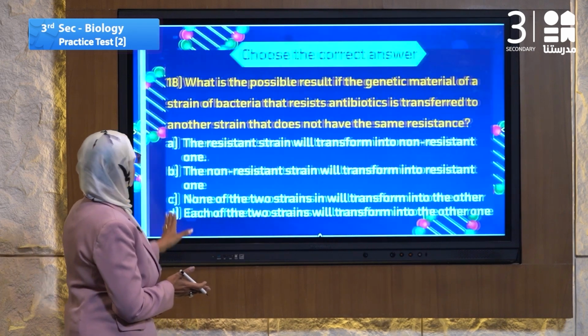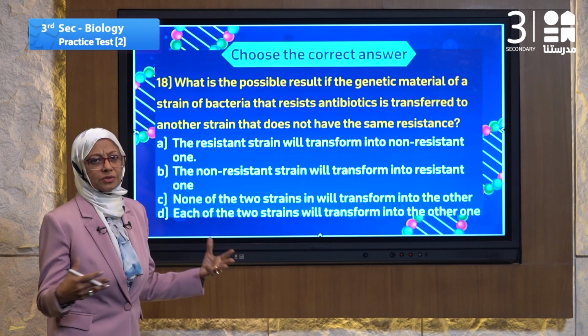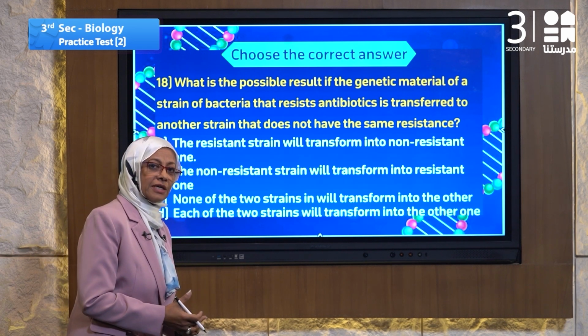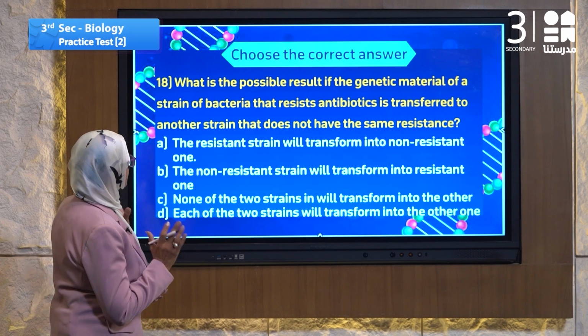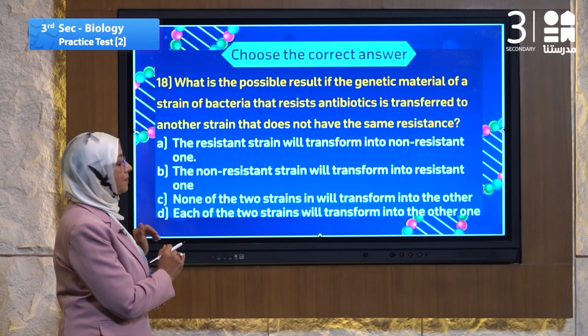Let's go to the 18 questions. 18 question is a long question. The long questions must be read carefully. The first one, I read the stem of the question. Then I will read the choices well.